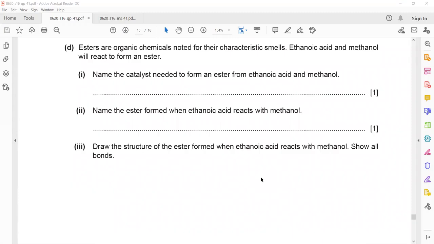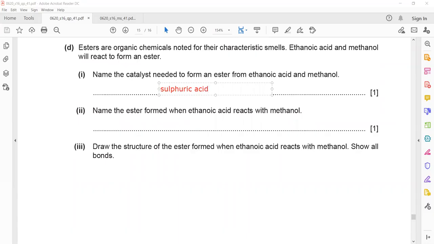Esters are organic chemicals noted for their characteristic smells. Ethanoic acid and methanol will react to form an ester. Name the catalyst needed to form an ester. The catalyst used here is sulfuric acid, used as a catalyst for the formation of ester.